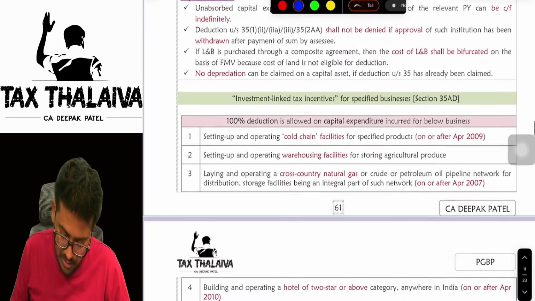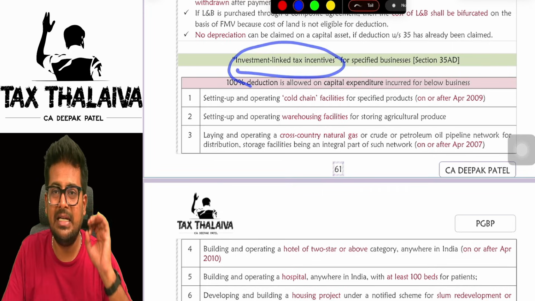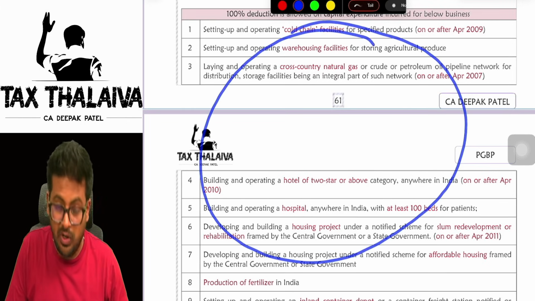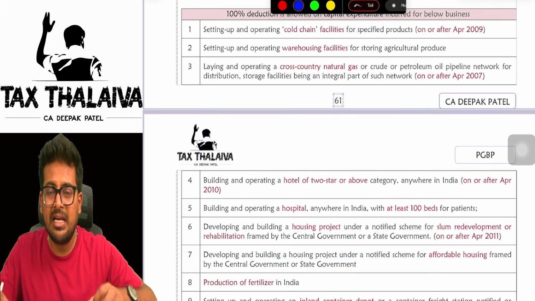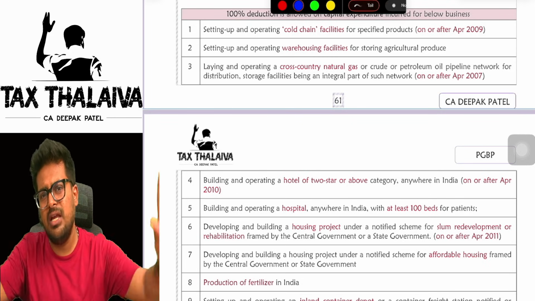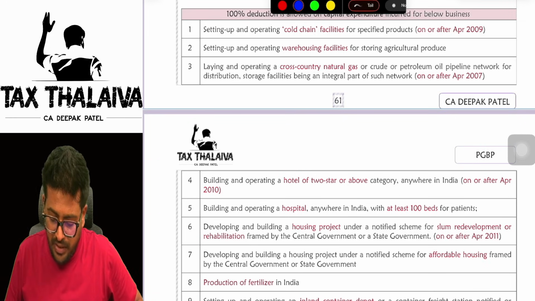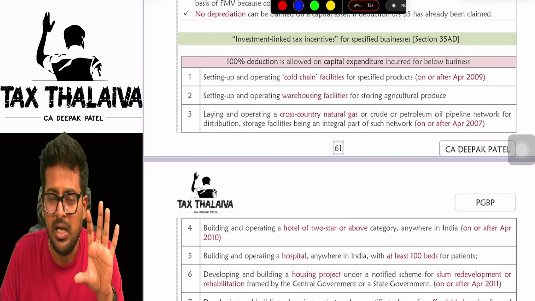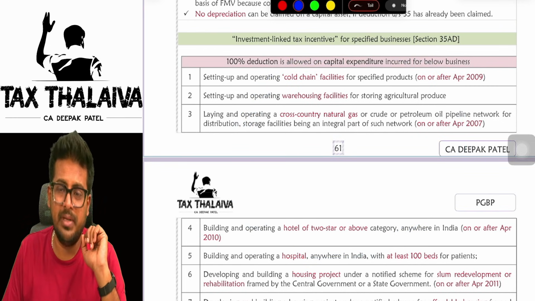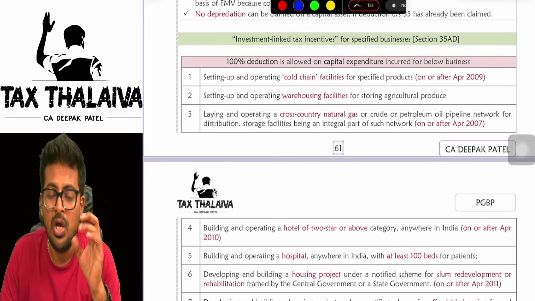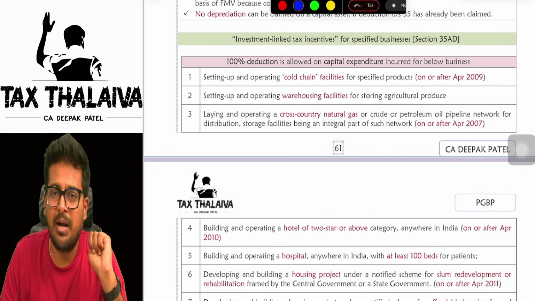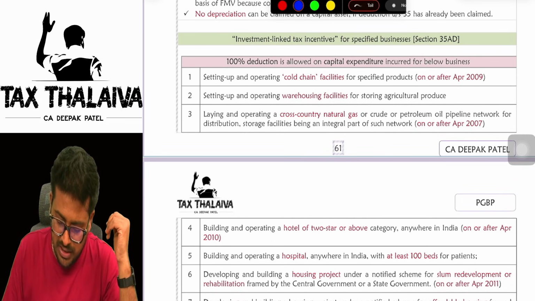Very, very important. Now, there is a concept called investment linked tax incentives. Means at the time of starting only these kinds of businesses, whatever is mentioned in this list, if you incur capital expenditure, 100% of the capital expenditure whatever you spent will be totally given to you as a deduction under section 35AD. What are those businesses, sir? I repeat, if you start a new business of any of these mentioned businesses, whatever capital expenditure you spend, total 100% of the capital expenditure you can claim as a deduction under section 35AD.